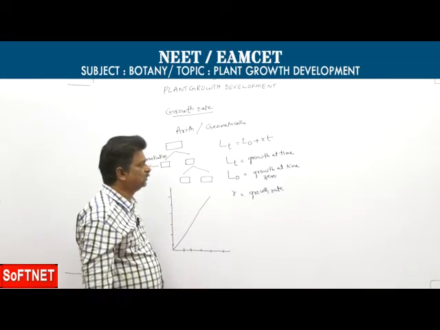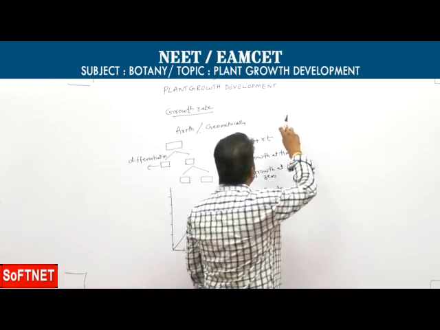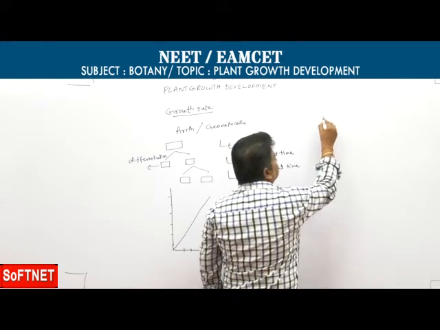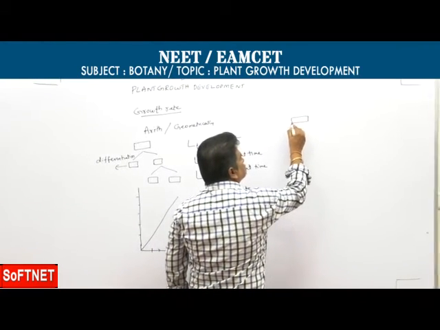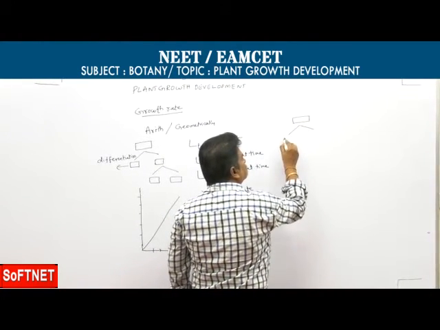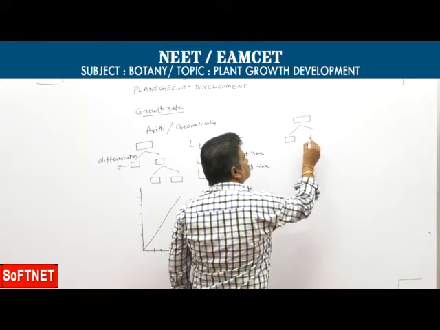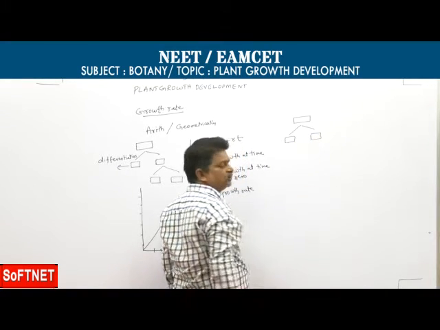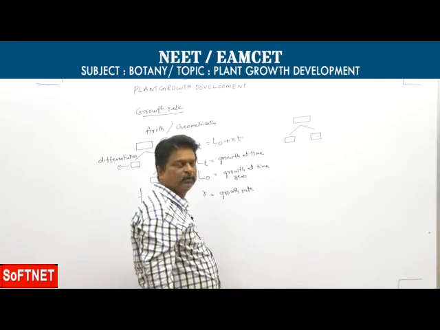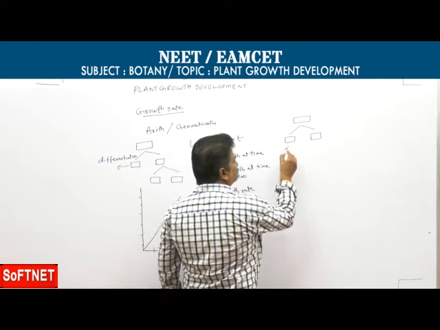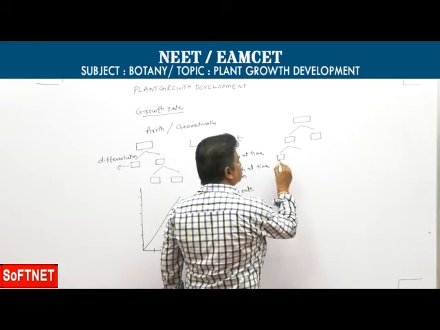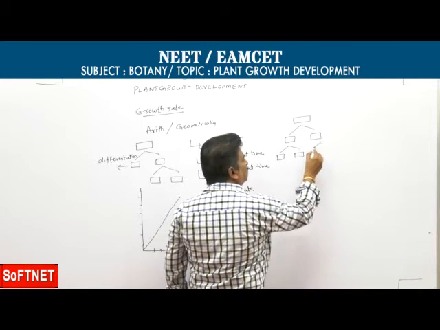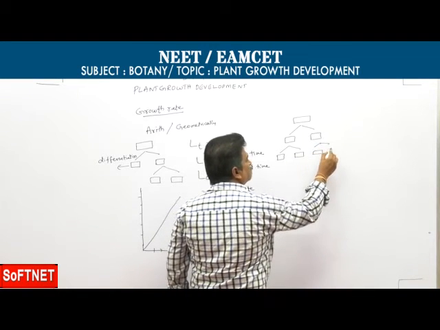Second one, geometrical growth. Here, geometrical growth means a parent cell divides into two daughter cells, and both daughter cells undergo division.